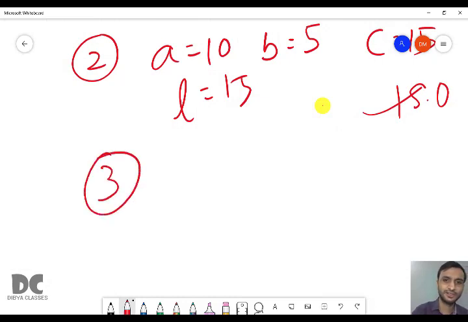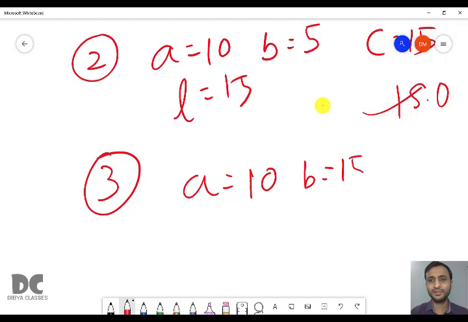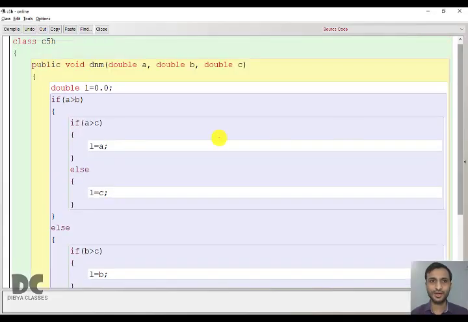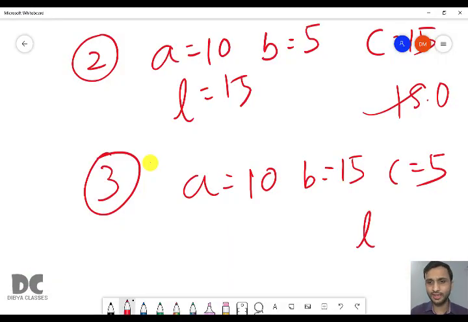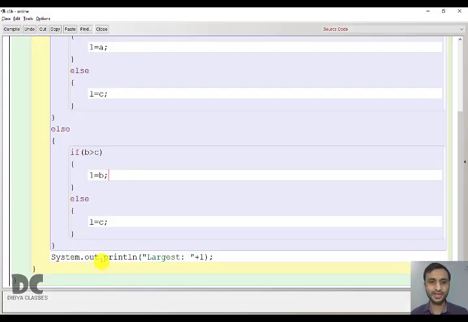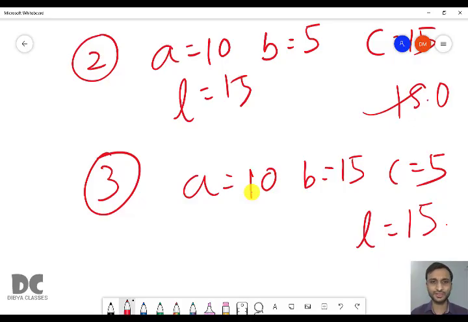Third situation, A is 10, B is 15 and C is 5. So now 10 greater than 15, false. False means it will come to else block. Now 15 greater than 5, true. So in L the value of B, that is 15, will be stored. So what is the largest? 15.0 is the largest.